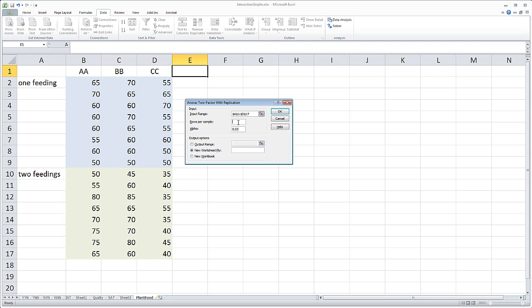Rows per sample. Well, how many plants do we have for each feeding? Well, we have 8. Type in 8. That tells Excel to start a new factor every 8 numbers. So alpha we'll leave at 0.05, and we'll send the output to a new worksheet. So we'll go ahead and click OK.